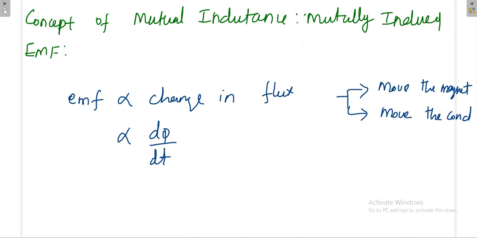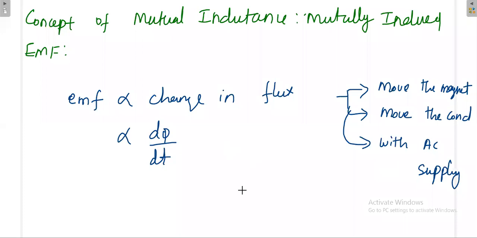In that case also you can change the flux. Otherwise you can produce time varying flux by having an AC supply. If you pass AC current through some conductor, then it produces time varying flux.